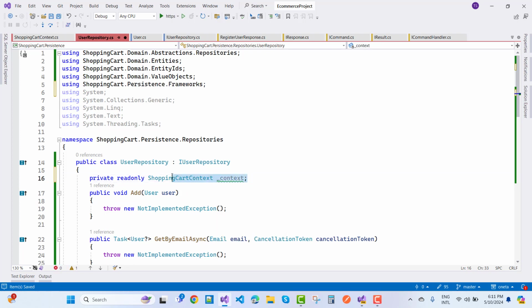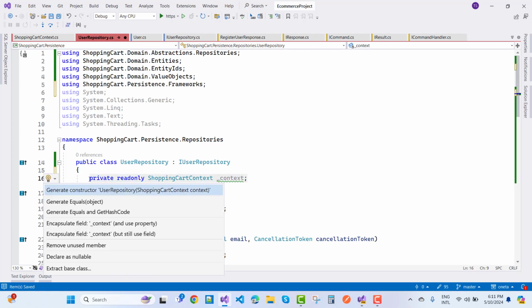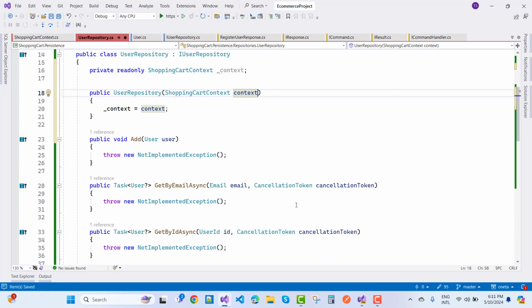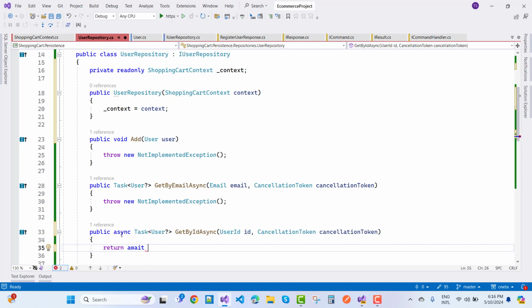Now I want to add this context as a dependency injection, so generate the constructor here, and I want to use these methods with the help of the context. If you want to add a new user, the first thing is GetByIdAsync. I return it with await, and when we use await here, async is automatically added to the method signature.